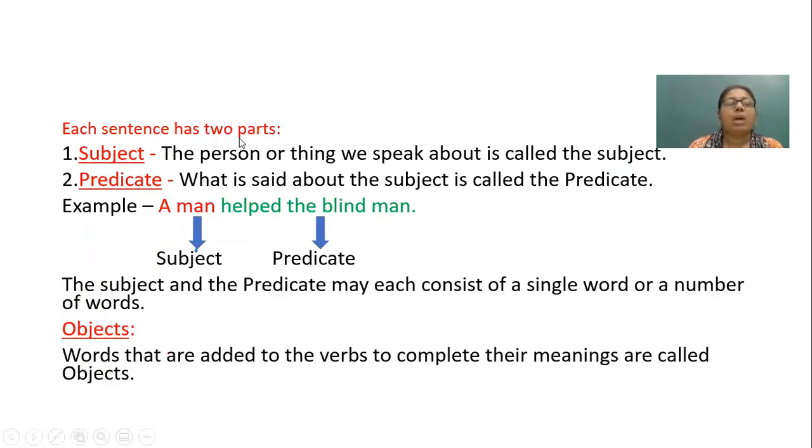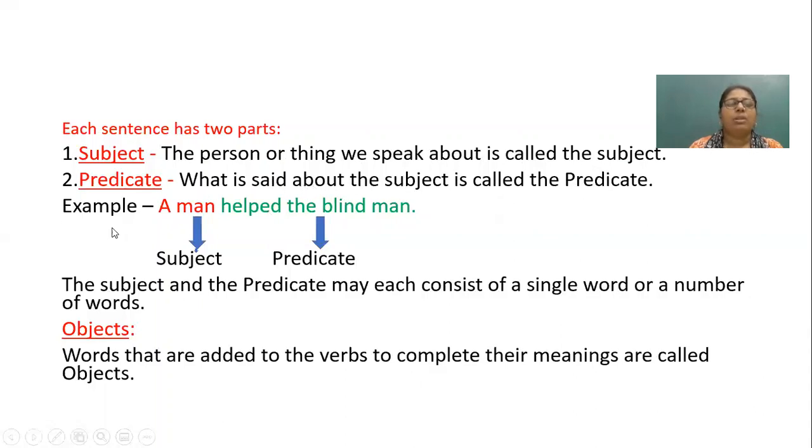Now, parts of a sentence. Each sentence has two parts. First is the subject, second is the predicate. So now, the person or thing we speak about is called the subject. What is said about the subject is called the predicate.